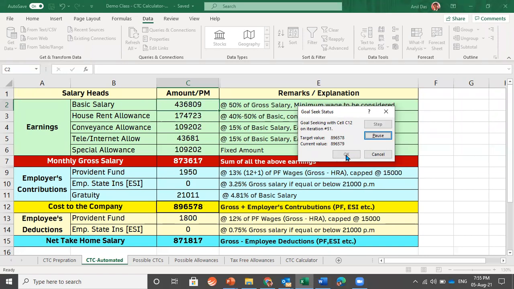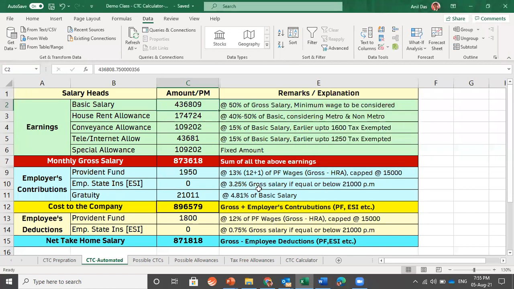It is rounding it off. This has not taken a second. So we have got the entire breakup of a very odd figure. Similarly, you can find out the monthly gross salary. You can also find out the net take home salary. So this is the way in which salary breakup should be designed. And we teach in the class how you can make this automated CTC calculator.